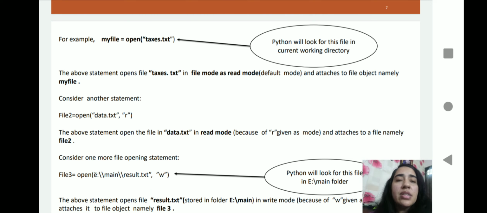The second argument is the mode of the file, meaning in which mode you are going to open the file, like read mode or write mode. You can see R is written here, R for read mode and W for write mode. By this mode you describe whether you want to write the data or read the data. It depends on the user's choice.